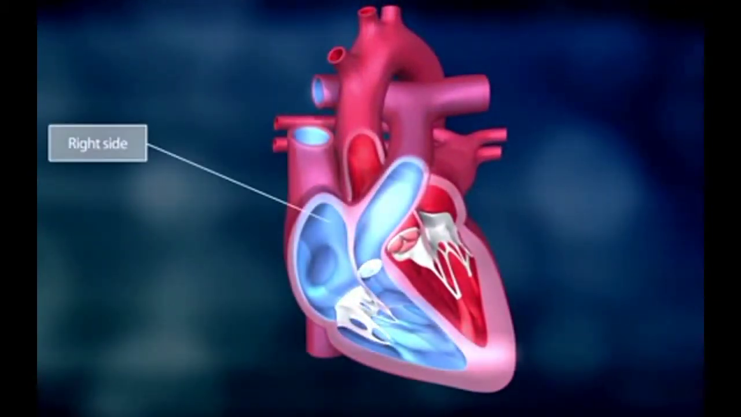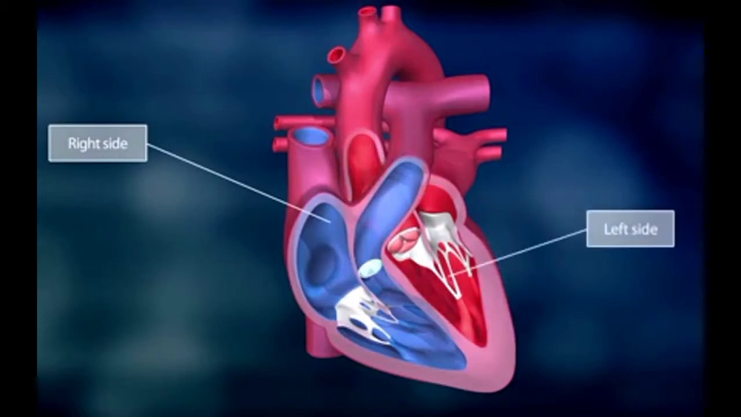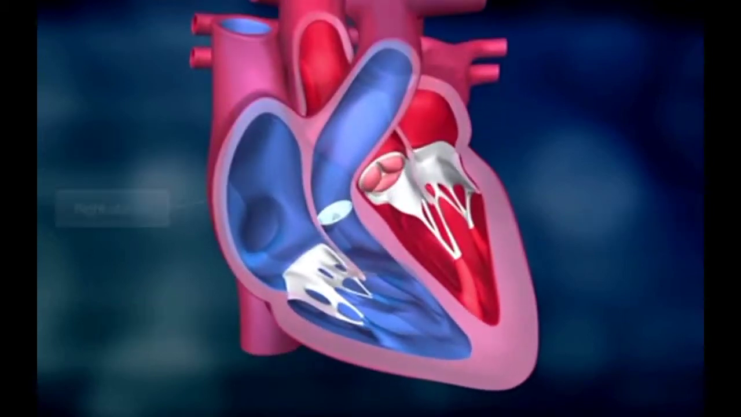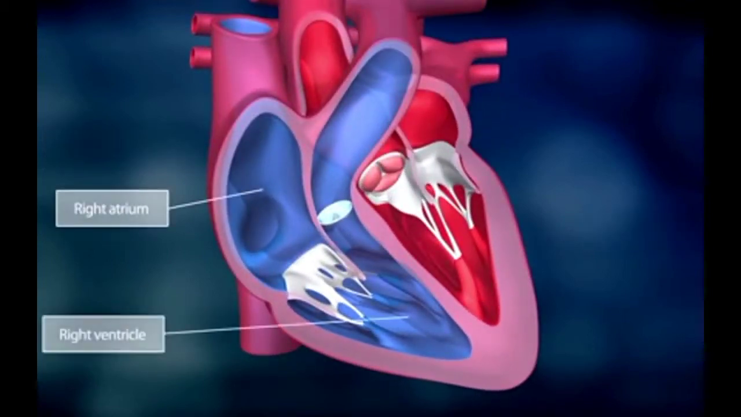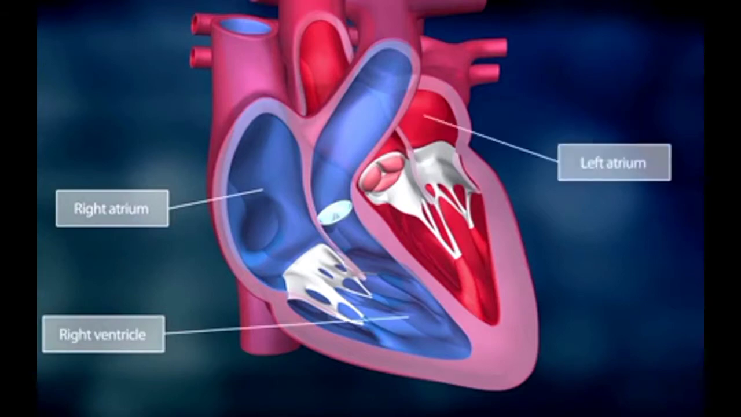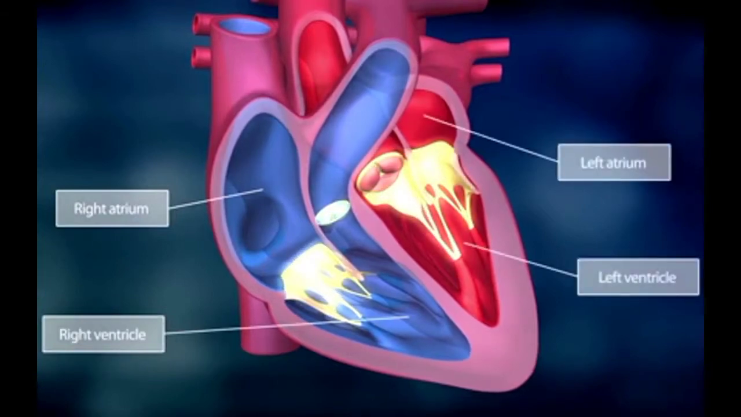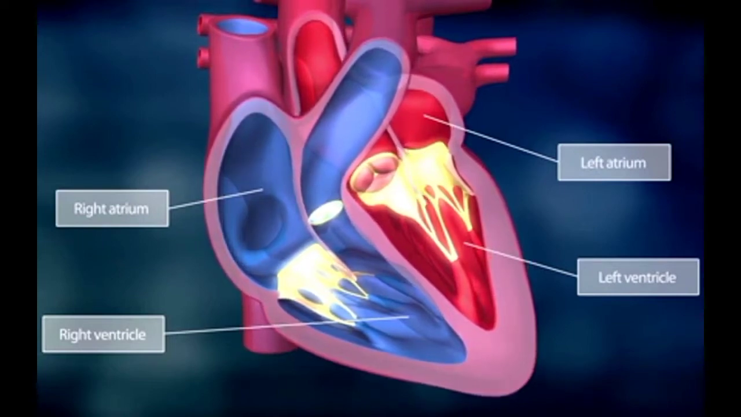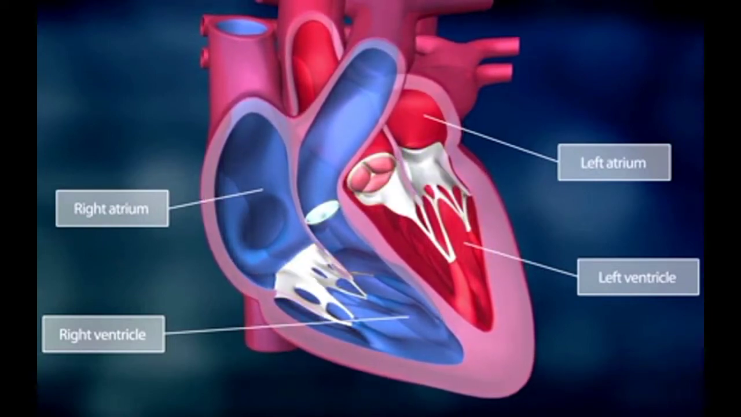The heart is divided into a right side and a left side, and the two sides are separated by a septum. The heart has four chambers: the right atrium with the right ventricle and the left atrium with the left ventricle. Four valves regulate the flow of blood through the heart and its circulation.